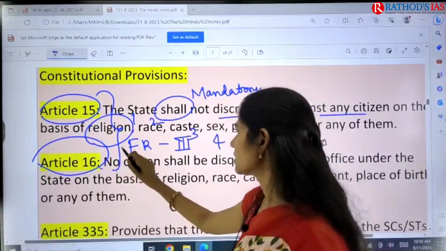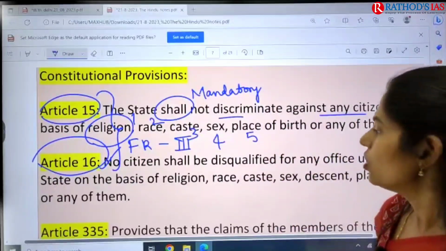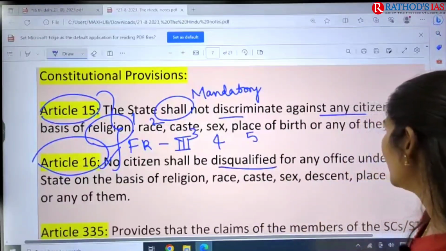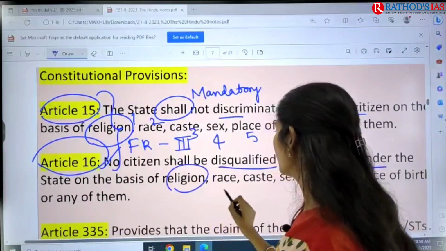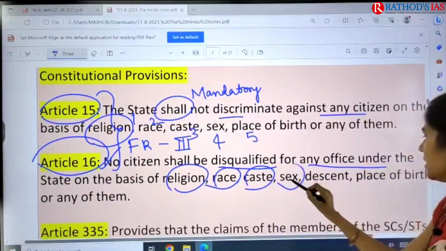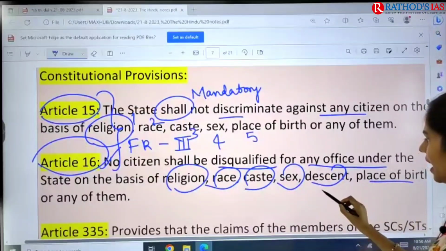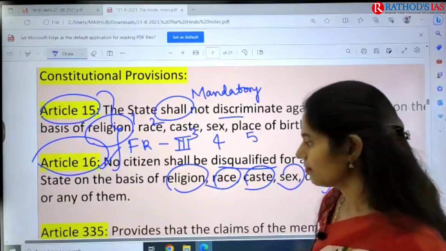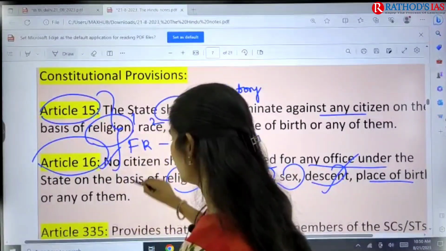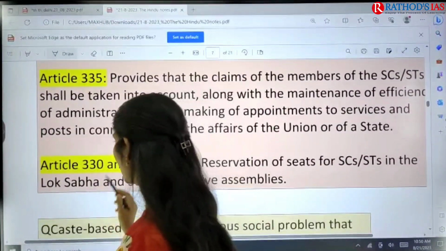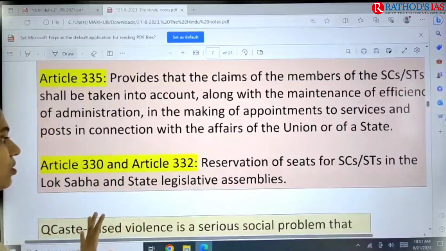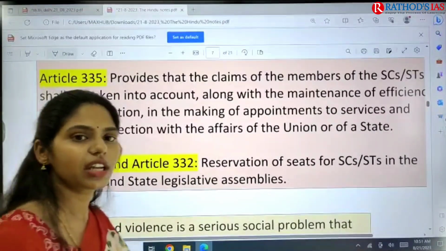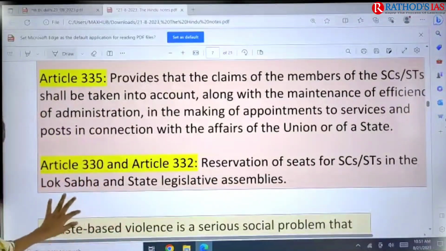And Article 16 says that no citizen shall be disqualified for any office on the basis of religion, race, caste, sex, descent, or place of birth. Here we have an extra ground, that is descent. And next are Article 335 and Article 330, which also give safeguards for the Scheduled Castes and Scheduled Tribes.